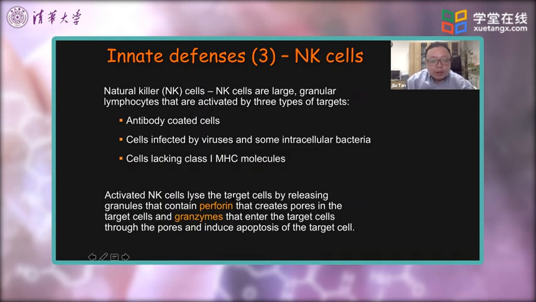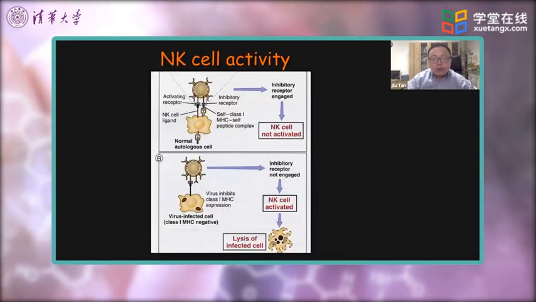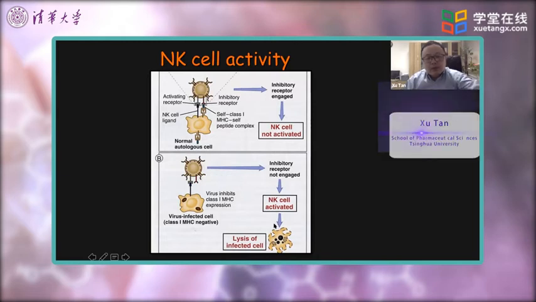When NK cells are activated, they can release granules that contain the protein called perforins that can actually create pores in the target cells. As shown here, when the NK cells are activated, they can actually release perforin into the target cells, leading to the lysis of the target cells.